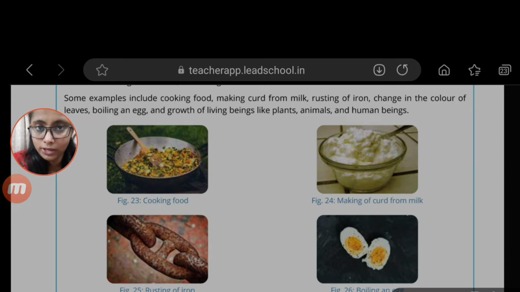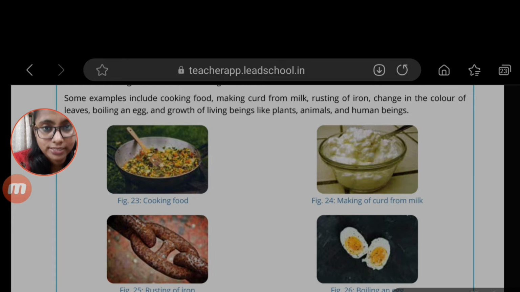Suppose you have boiled the egg. Whenever you are taking breakfast, you should take one boiled egg. At that time, if I ask you, from the boiled egg, can you return back to the raw egg which you used to boil? You will say obviously no, ma'am. The change from the raw egg to the boiled egg, or the omelette, is obviously one change. But from the omelette or the boiled egg, we cannot return to the original product.